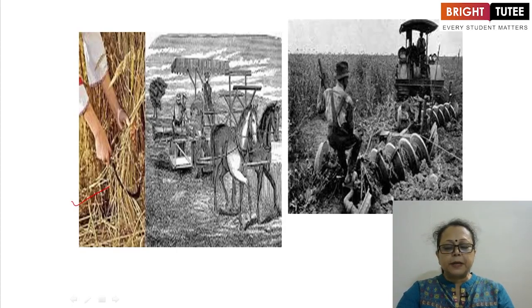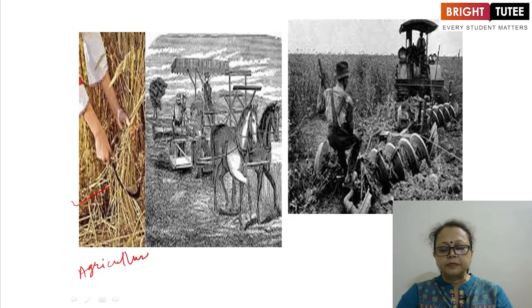This is the picture of the agricultural revolution. When machinery was not in use, the farm laborers did their work by hand, manual labor.